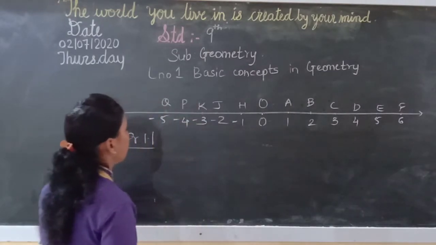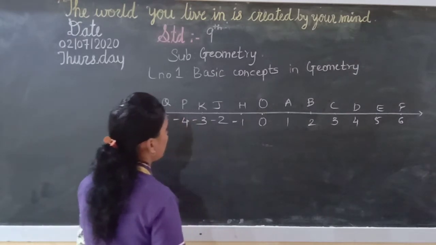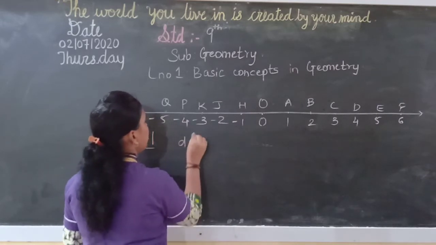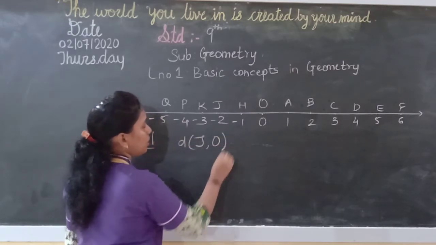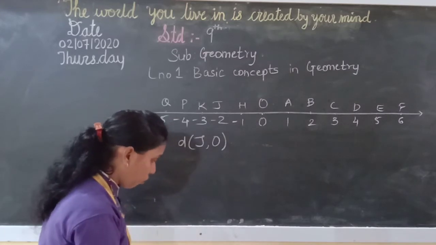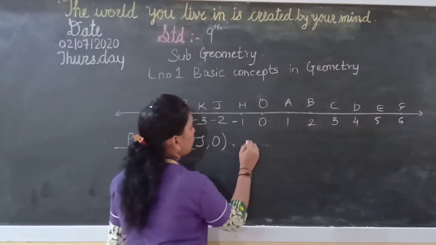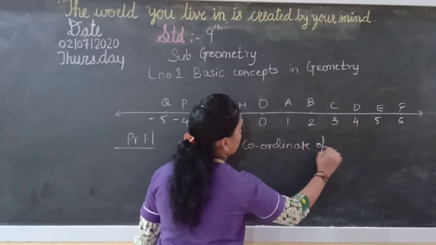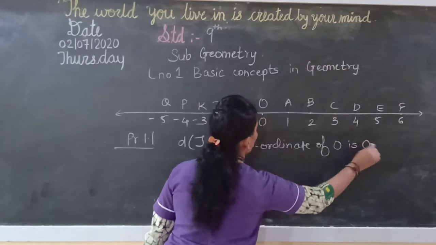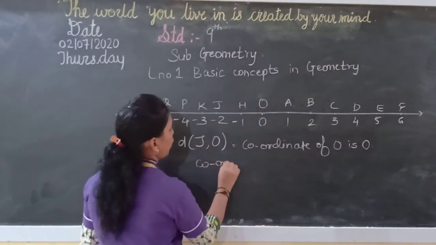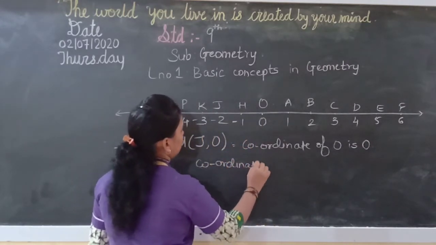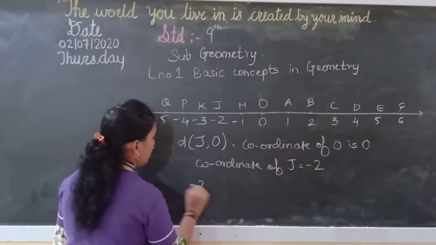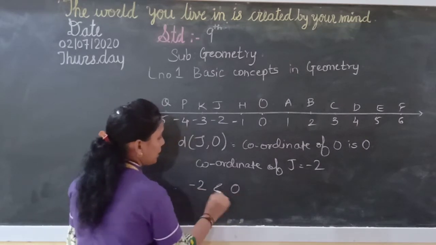We'll take, for example, J and O. So you have to find the distance between J and O. Now here what you will do, first write the coordinate of O. What is the coordinate of O? It is 0. Then you will write the coordinate of J, which is minus 2. Then you compare minus 2 and 0; the greater is 0.